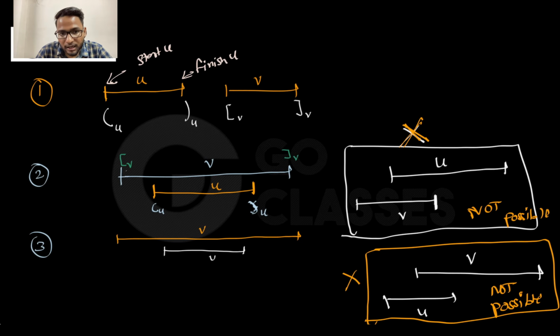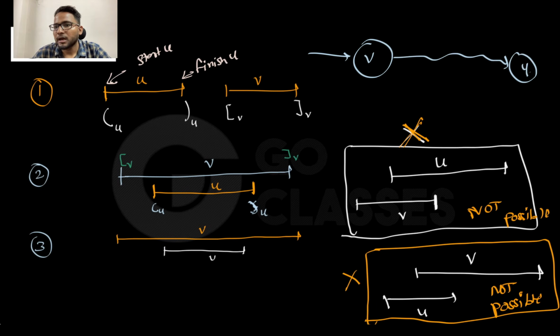And similarly, if you encounter v in between, then in that case it has to be fully contained, which means these kinds of cases are not possible, where you start v, and in between you start u, and you finish v without finishing u. It is not possible, and I hope it is very clear why. Suppose you start v, and then you somehow go to u, you start u. Now how can you finish v without finishing u? You have to finish u first, right?